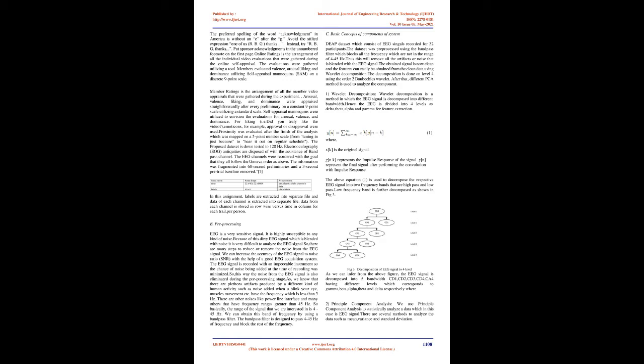Online ratings is the arrangement of all the individual video evaluations that were gathered during the online self-assessment. The evaluations were gathered utilizing a tool. Participants evaluated valence, arousal, liking, and dominance utilizing self-assessment mannequins, SAM, on a discrete 9-point scale. Participant ratings is the arrangement of all the participant video evaluations that were gathered during the experiment. Arousal, valence, liking, and dominance were rated directly after every trial on a continuous 9-point scale utilizing a standard scale.